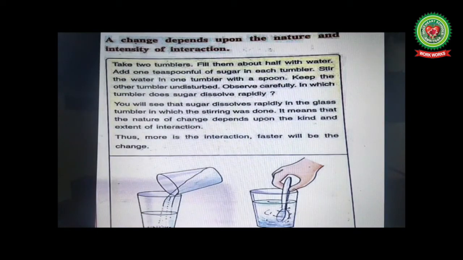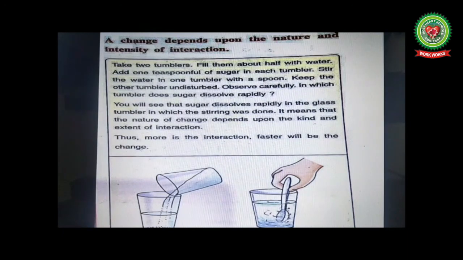Some more examples to discuss this. For example, cooking of food. How much flame, how much heat is being given to the food, that only will decide how much time the food will take to cook. If we provide more heat, the food will be cooked faster than if we provide less heat. So, the more the interaction, the faster will be the change. Another example is melting of chocolate. If we keep the chocolate outside in the sun, it will melt faster as compared to if we keep it in a room. So, the more the interaction, the faster will be the change.